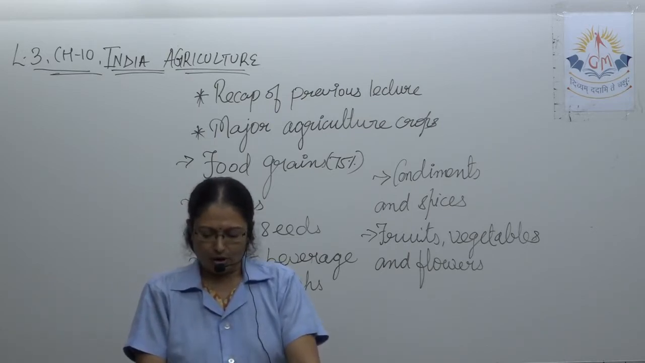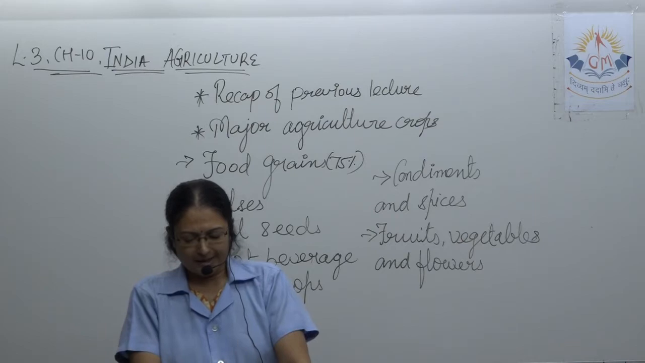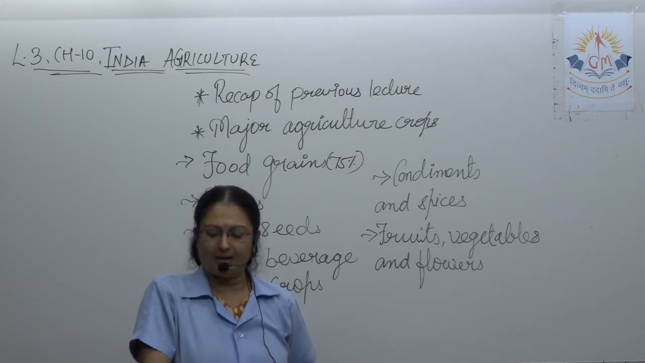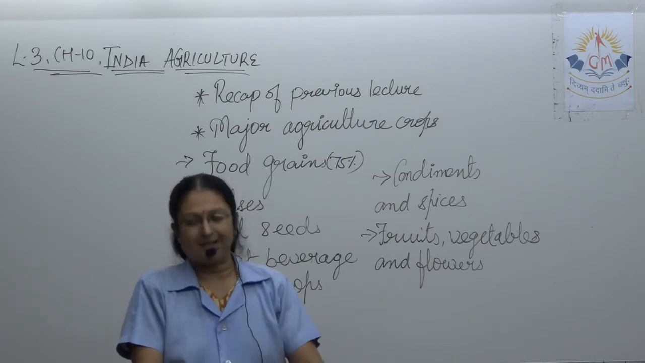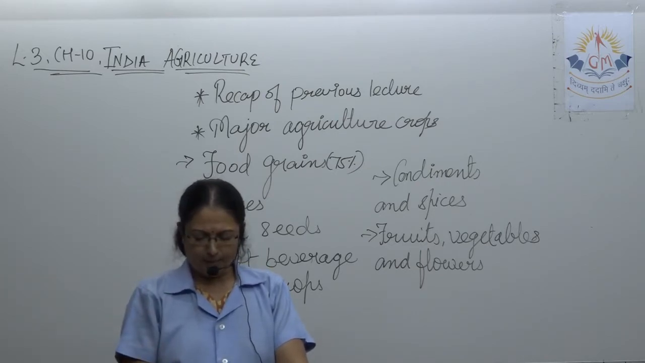Castor is also known as divel locally. In Gujarati we say eradiu. Castor is both a kharif as well as a rabi crop. Please underline: castor is known as divel locally. It is a kharif and rabi crop.